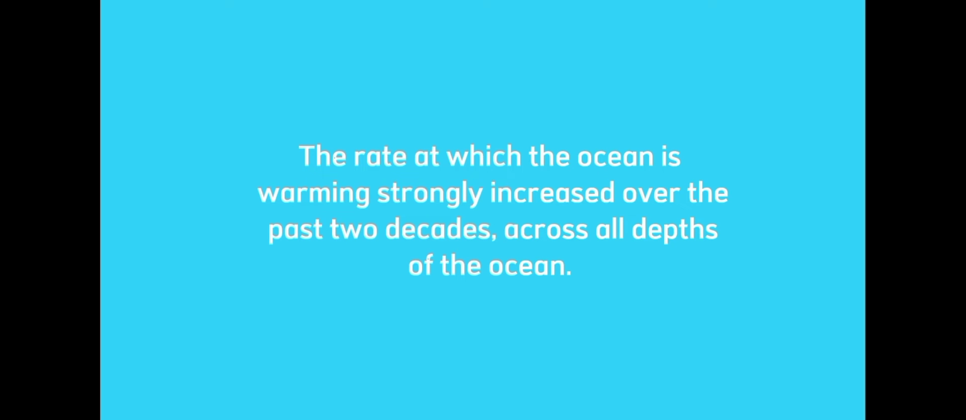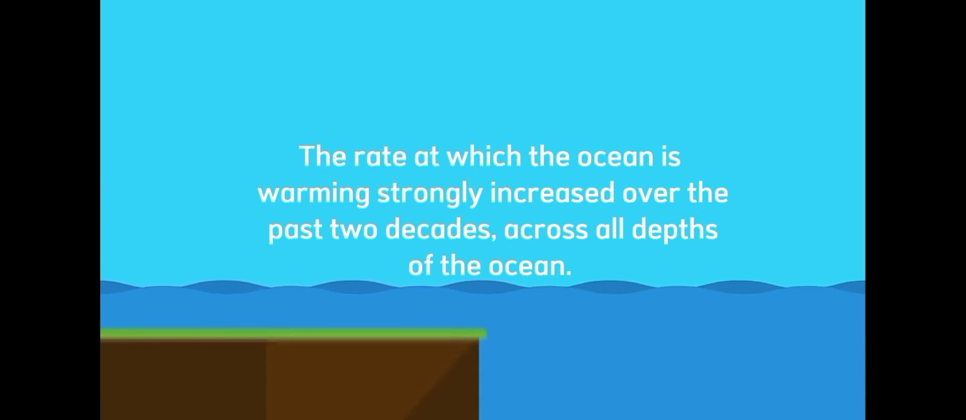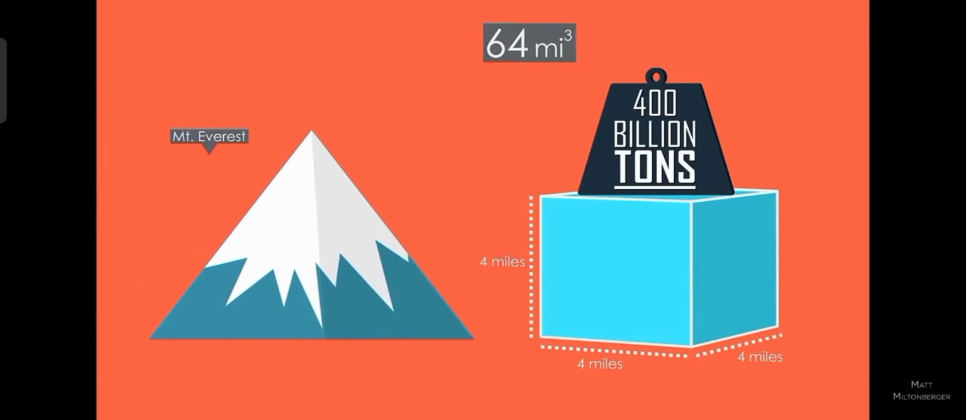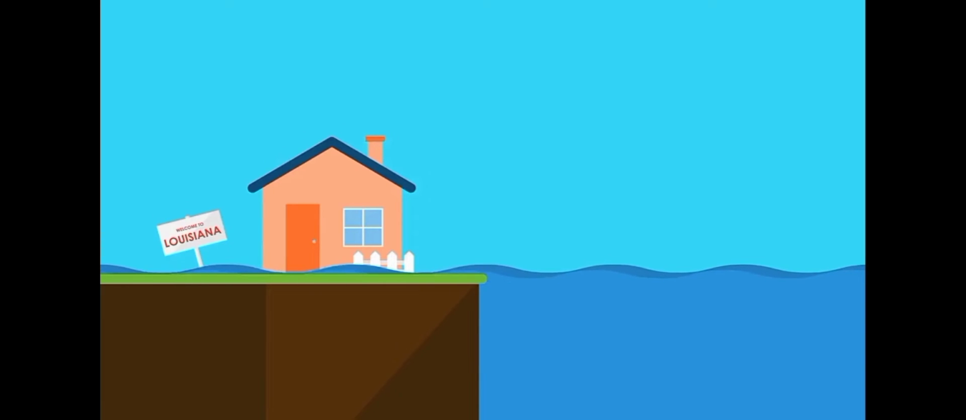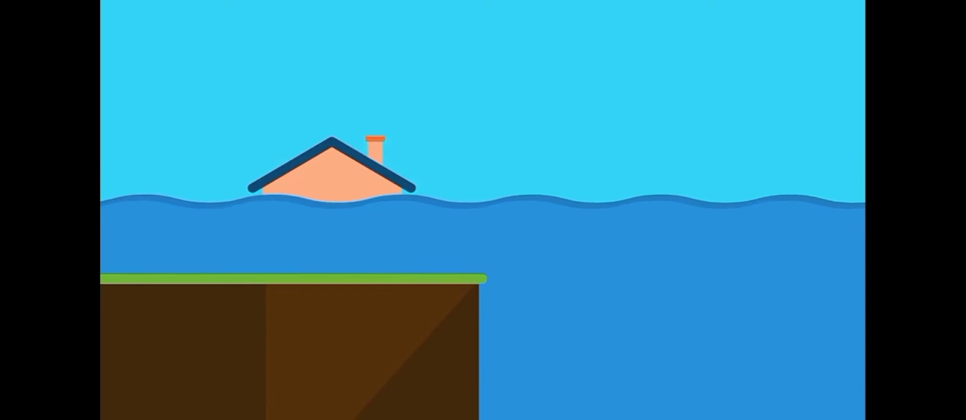A warming, rising ocean. The ocean soaks up most of the heat from global warming. The rate at which the ocean is warming strongly increased over the past 2 decades across all depths of the ocean. As the ocean warms, its volume increases since water expands as it gets warmer. Melting ice sheets also cause sea levels to rise, threatening coastal and island communities. In addition, the ocean absorbs carbon dioxide, keeping it from the atmosphere. But more carbon dioxide makes the ocean more acidic, which endangers marine life and coral reefs.